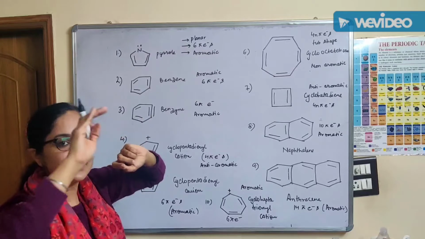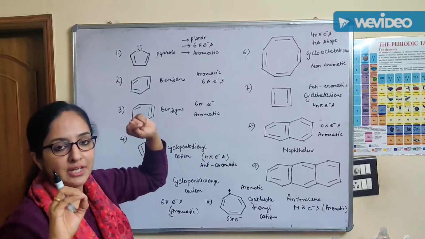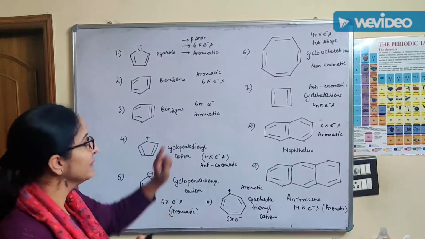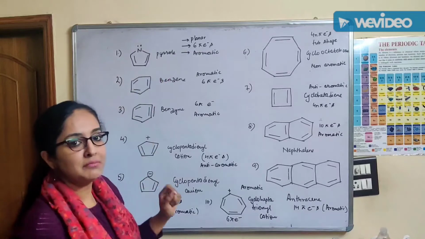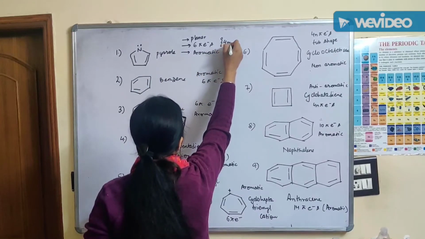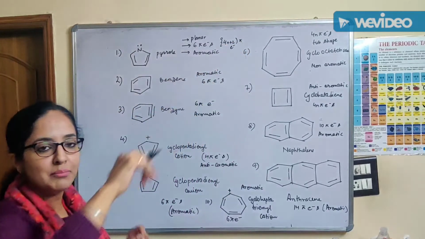Thus, the entire system is planar. These 2 electrons participate in conjugation. Thus, there are 6 pi electrons participating, right? Thus, the system becomes aromatic, right? So, because of the 6 pi electrons, it follows the 4n plus 2 pi electron rule, which is Huckel's rule, as you remember, right?